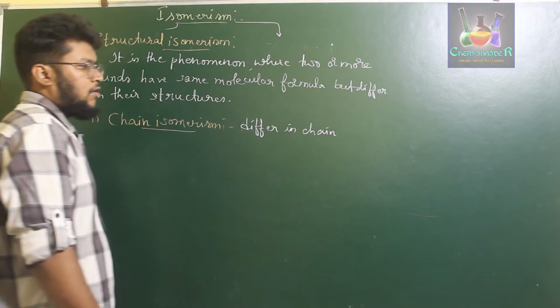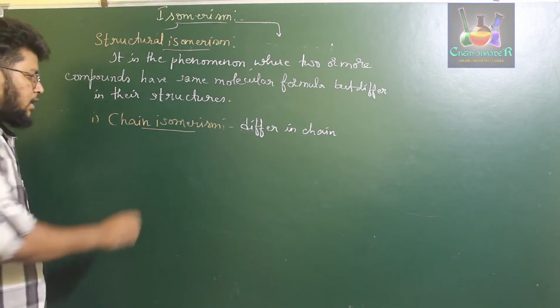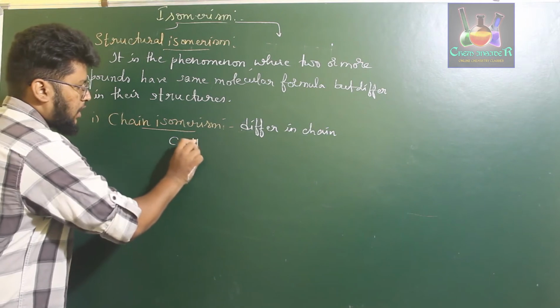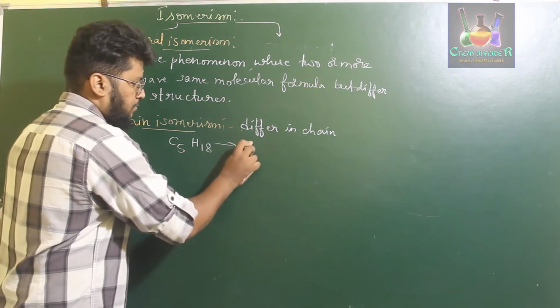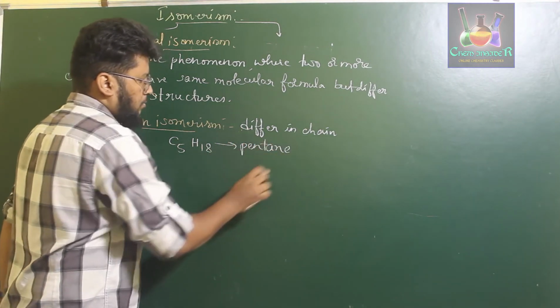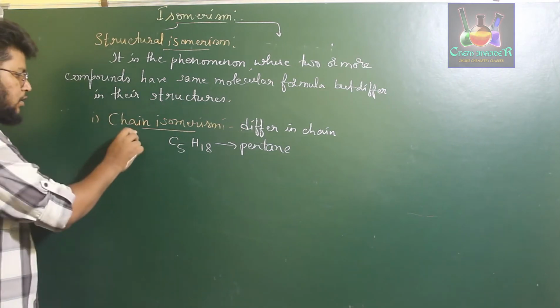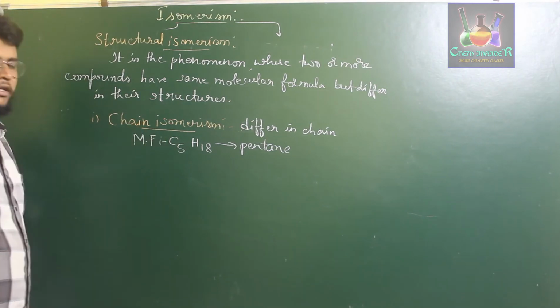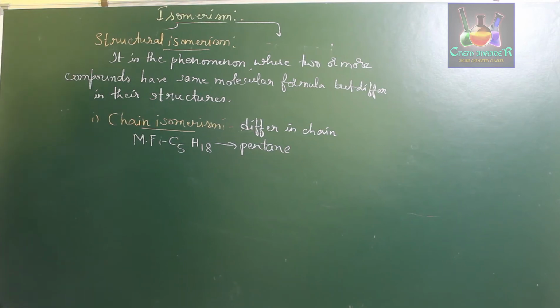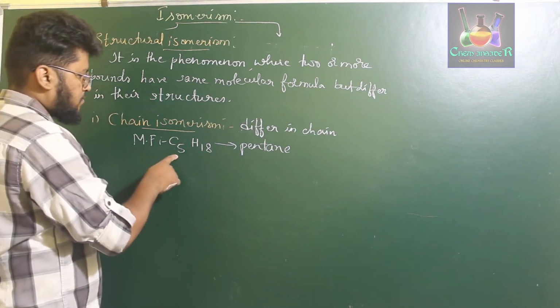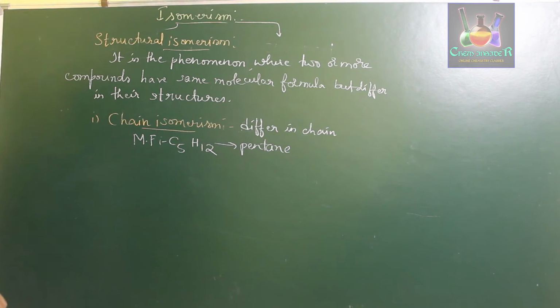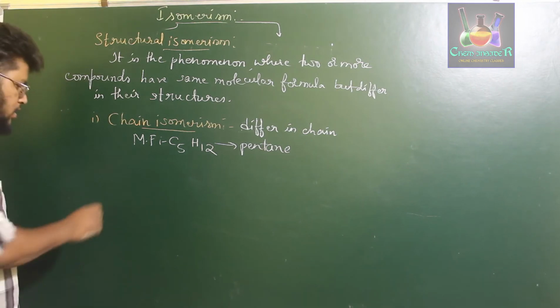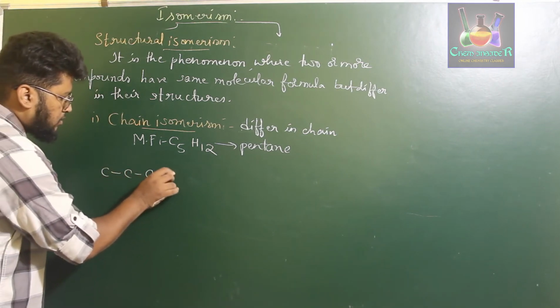They differ in the chain of the hydrocarbon. For example, let us take a compound with molecular formula C5H12. This is the molecular formula for pentane. So now, if you write the structure for pentane, we know the straight chain structure, so we'll write it like this.